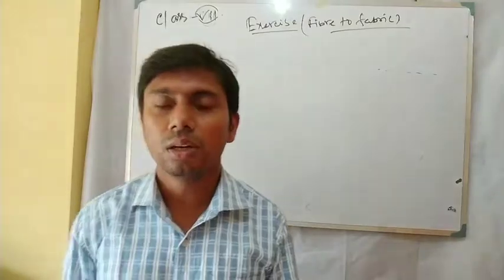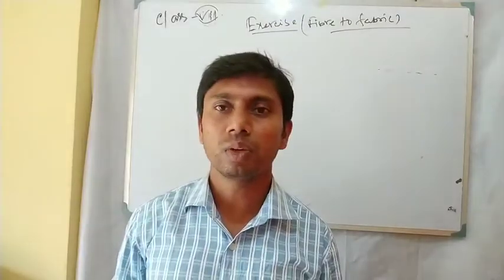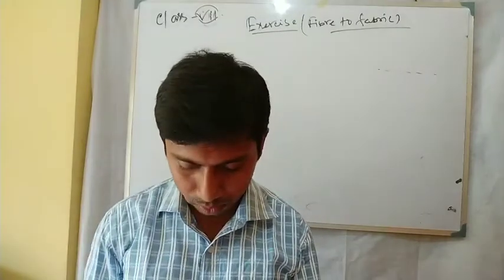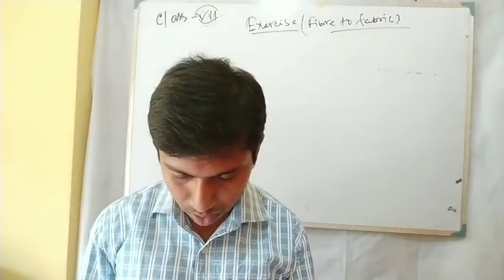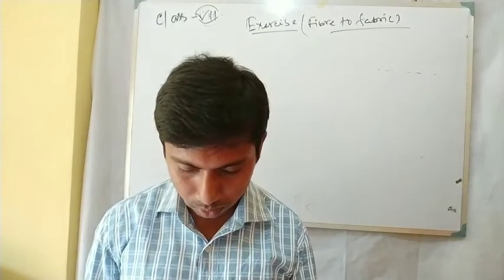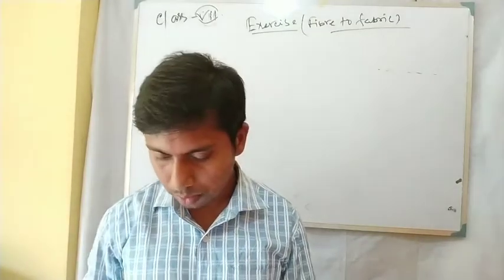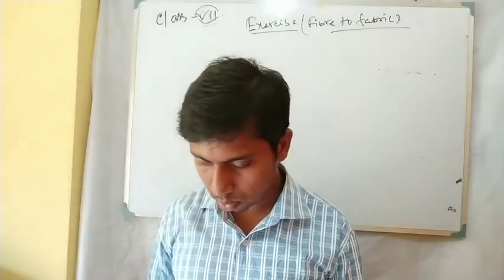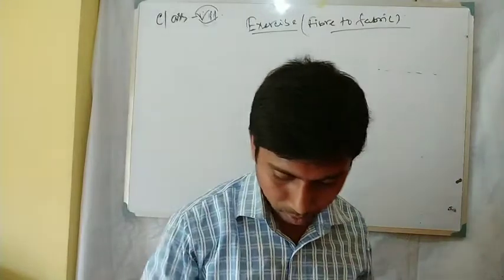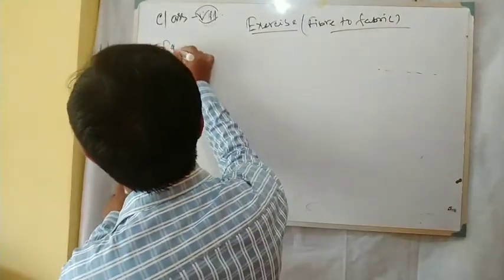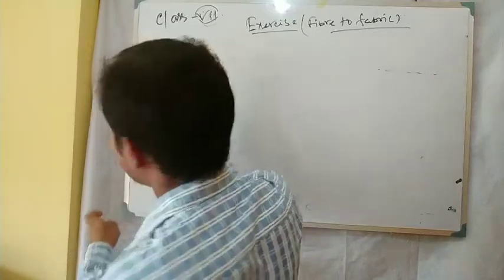So students, take your NCERT textbook with you and open the exercise, page number 32.